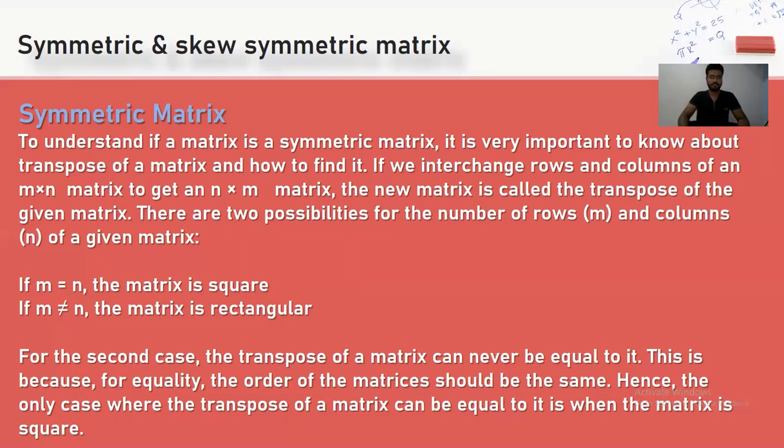This is because for equality, the order of the matrices should be the same. The only case where the transpose of a matrix can be equal to it is when the matrix is square.